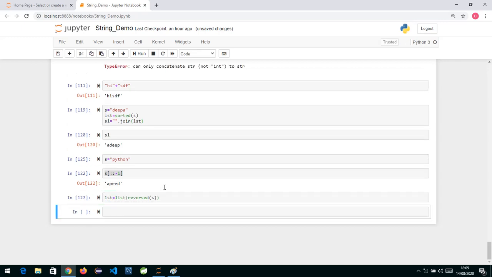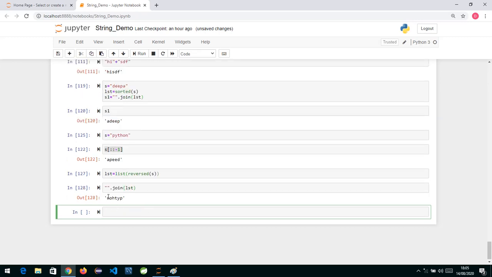And now once we get a list, if I want to form a string again, the same thing, we are going to make use of join. Join is a function which will help us convert an iterable type of thing into a string. If I write it this way and check reverse, now you can see Python reverse we are getting over here. So this is the reverse of Python, the word NOHTYP.